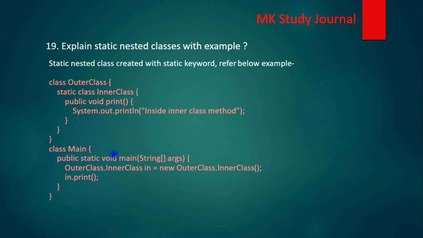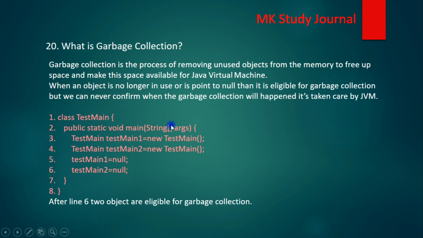Move to the next question, the static nested class. Simply, it is a nested class with the static keyword. When we are accessing this class, we need not create the instance of the outer class; we can access it directly with the name. Here you can see OuterClass.InnerClass, as the inner class is static, so that's why we are directly accessing it like that. Through this we can access the static nested class. Let's move to the next question.